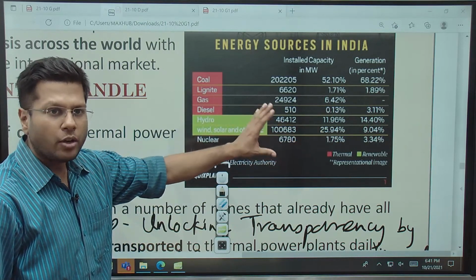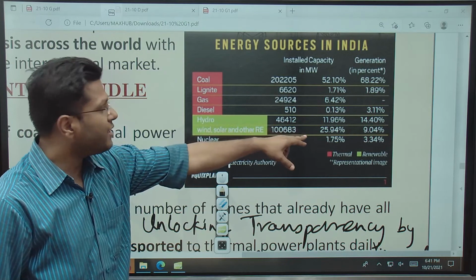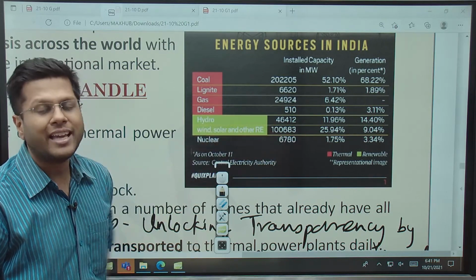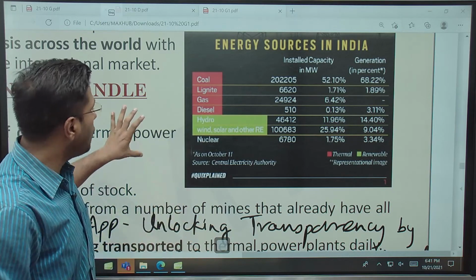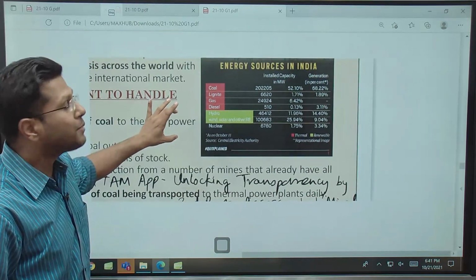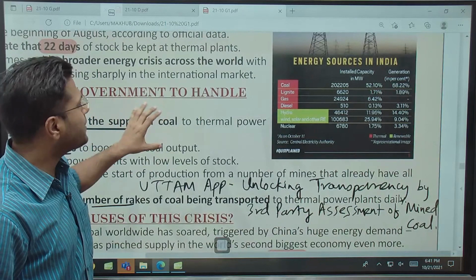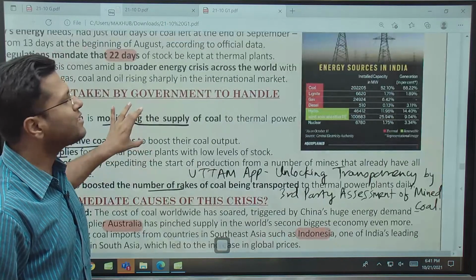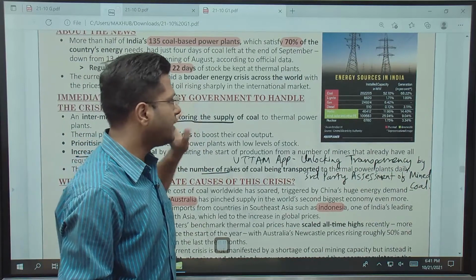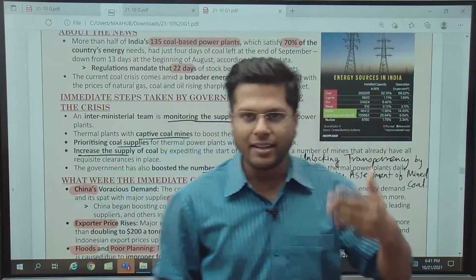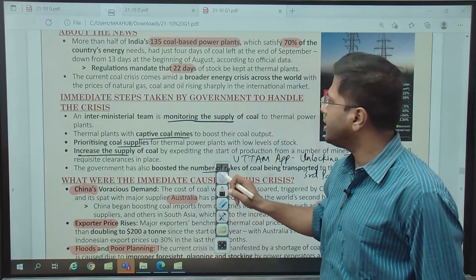You know why? Because wind, solar and hydro cannot be utilized all the times. What happens in case there is no sun? What about the times when there is no wind flowing, right? So it is not completely reliable. Also, we have to develop technologies to make it more efficient. Coal is the one on which we rely the most these days, right? So these days and for the last 100 years as well.